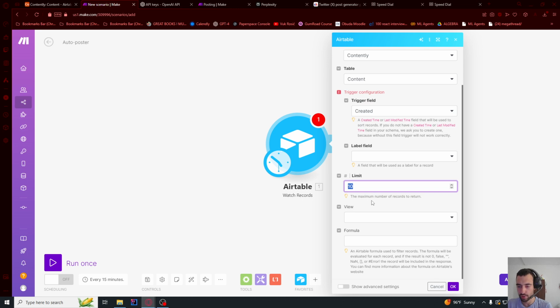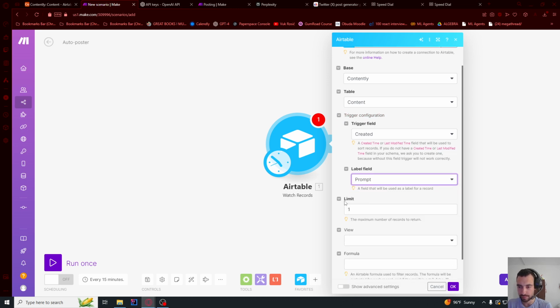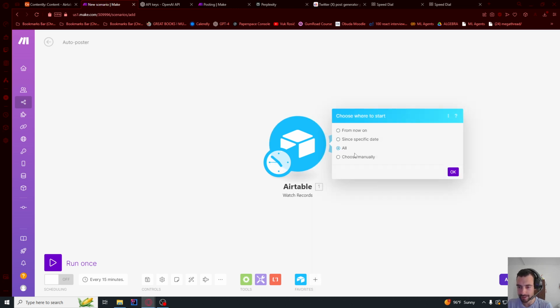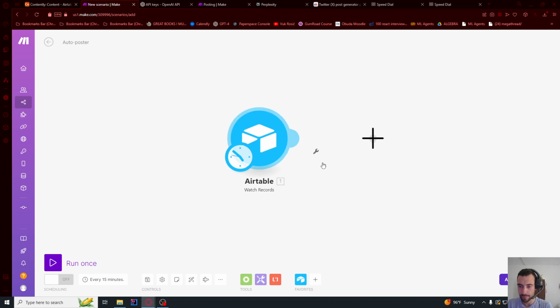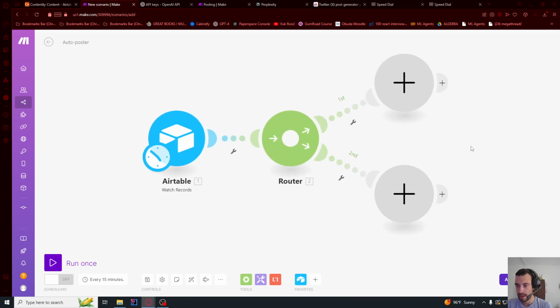Now how many posts do you want to do at once? The problem with Twitter and some other networks is they will limit you if you post too many. So I think I will just do 1. Label field, let's just say prompt, and that's it. So now let's say starting from all, I want to create a router, and now we should just start.